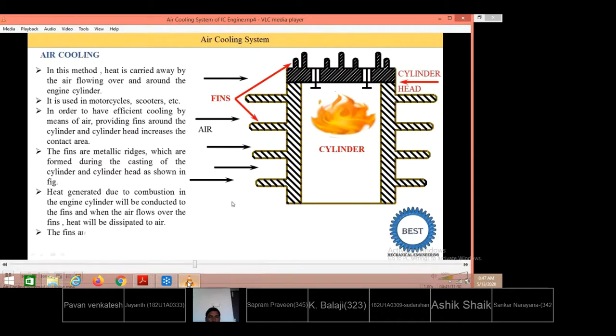Next we understand another parameter. The fins are arranged in such a way that they are at right angles to the cylinder axis. This is the axis of the cylinder, and a right angle means 90 degrees. The fins are generally provided at 90 degrees to the cylinder axis.